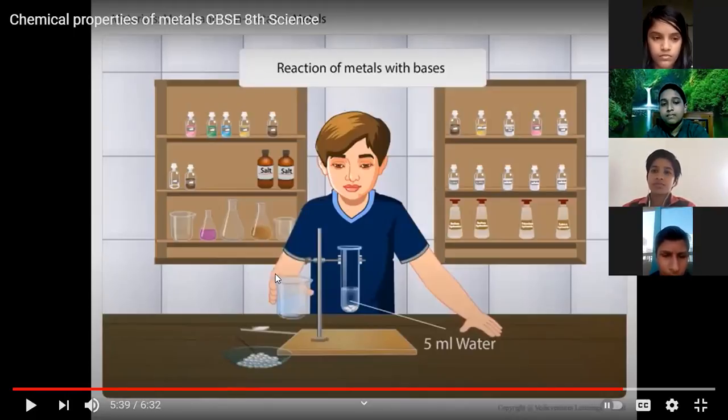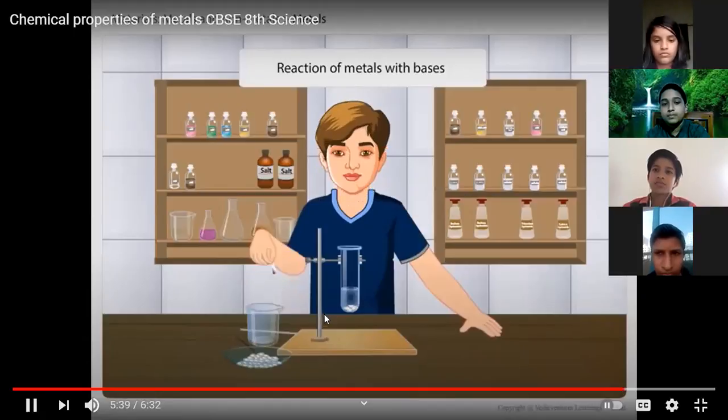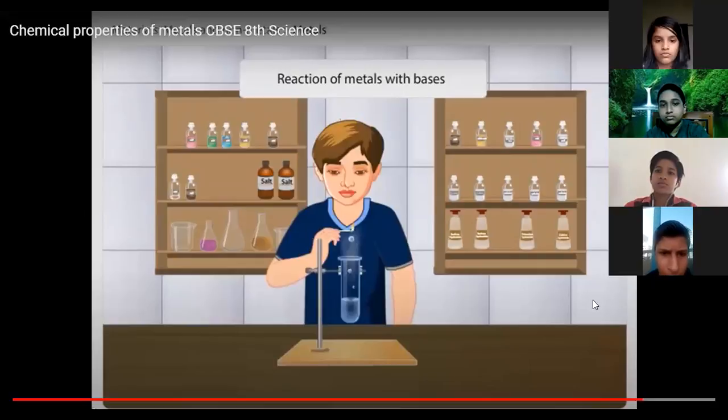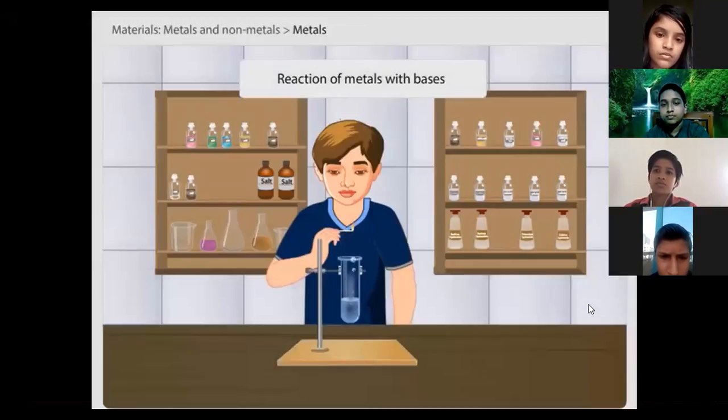Then dissolve it in the water. Drop a piece of aluminium foil into it. Bring a burning matchstick near the mouth of the test tube. Now listen carefully. You will hear a pop sound. What does the pop sound indicate? The pop sound indicates the presence of hydrogen gas.